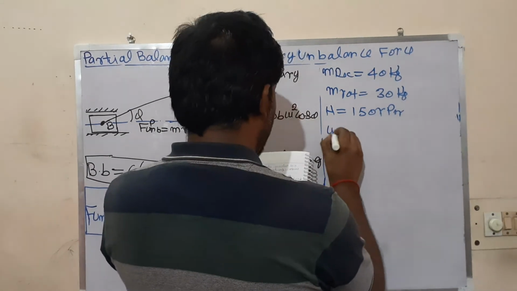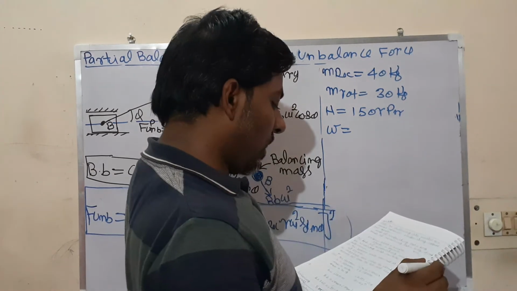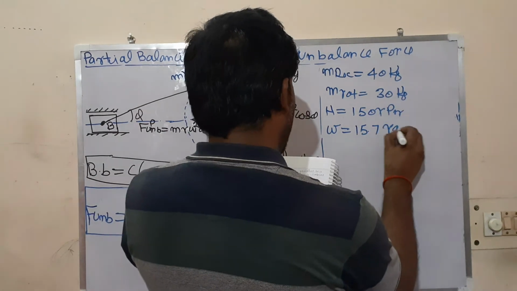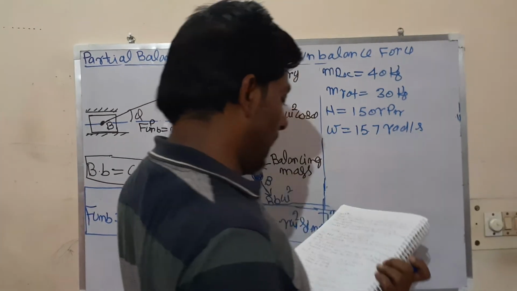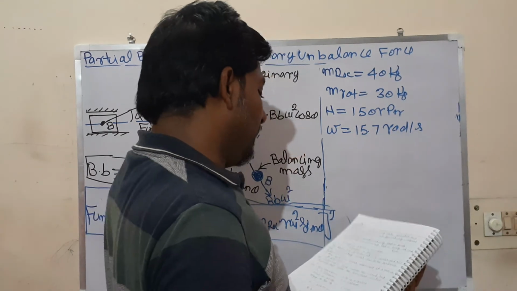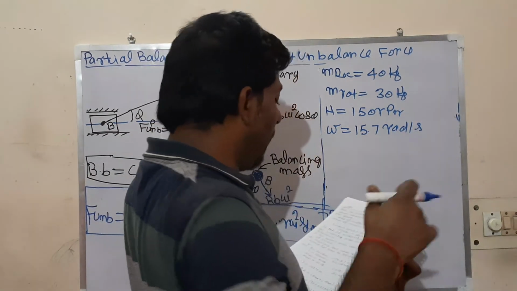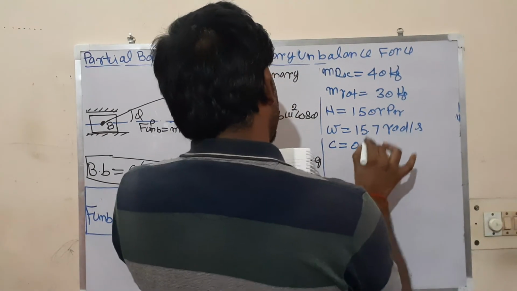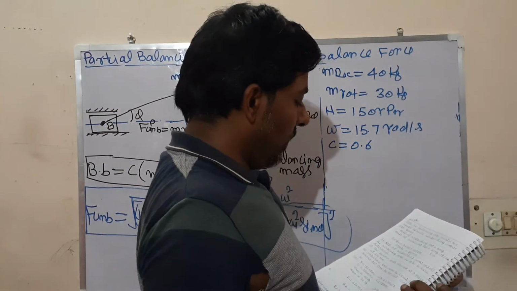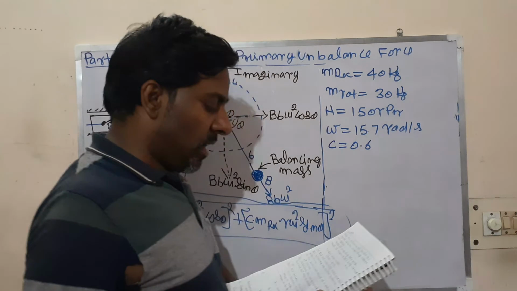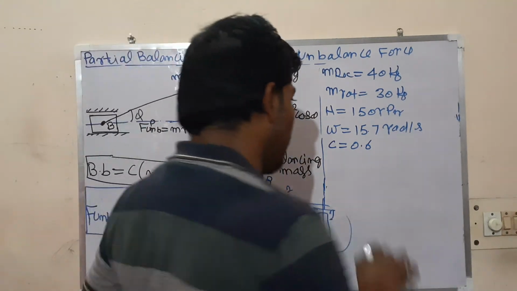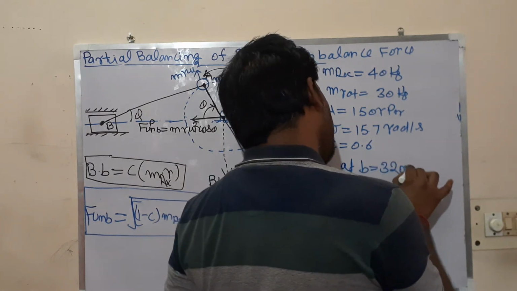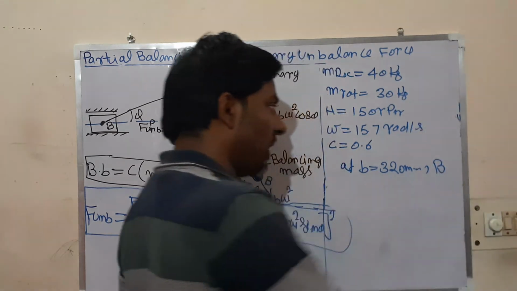Converting into radians per second, 2 pi N divided by 60 gives 15.7 rad/s. If 60% of the reciprocating mass and all the revolving mass are to be balanced, then c is equal to 0.6. Then determine the balancing mass required at a radius of 320 mm.